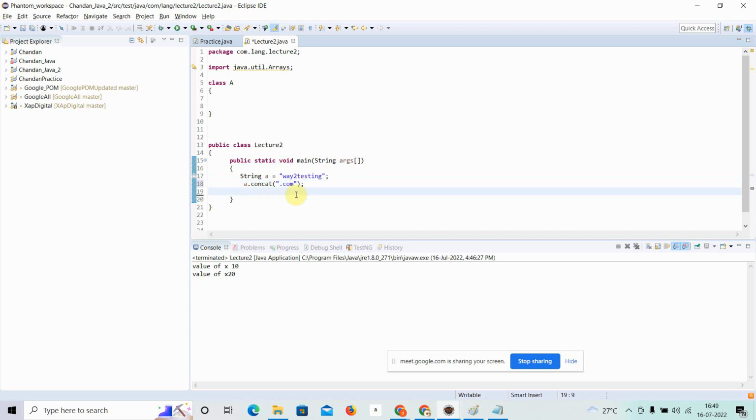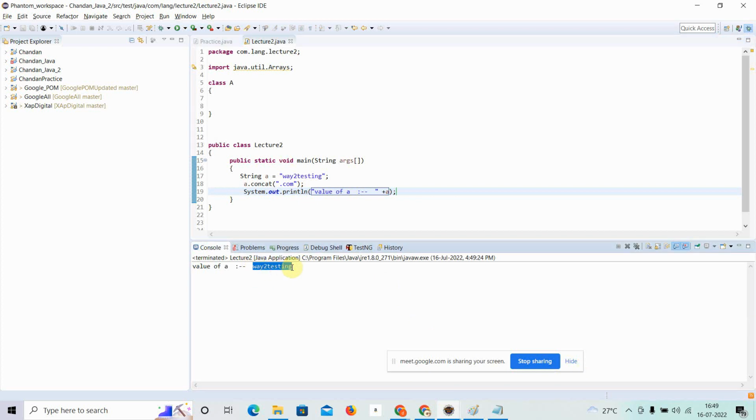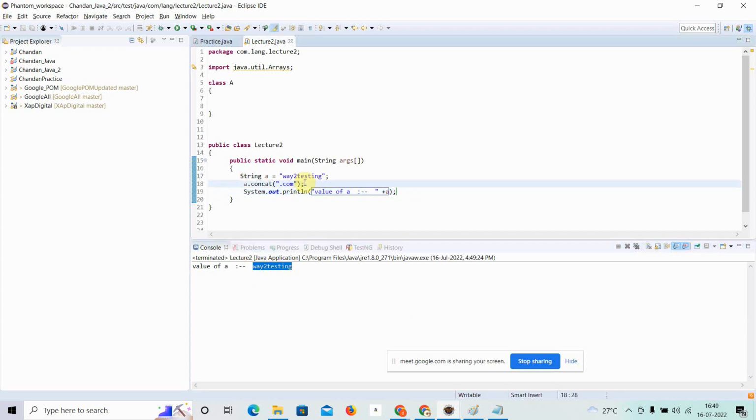Now if I try to access the value of a, because the value of a has been changed, sysout, control space, value of a. So let me print this one. Sorry guys, I have not given the space, let me give some space there. Let me print it again. Okay, so what is happening, it's again way to testing, it has not been changed, it has not been modified. So what will the concat method do? I will tell you that it will append something at the end of the string.